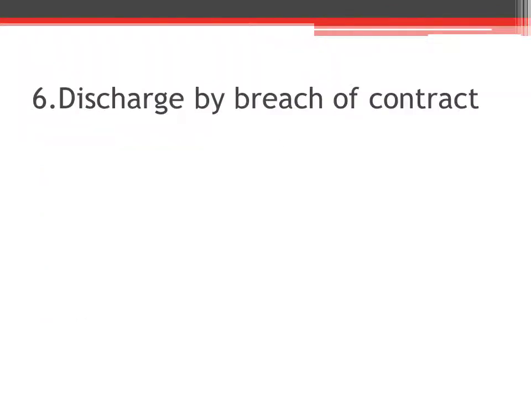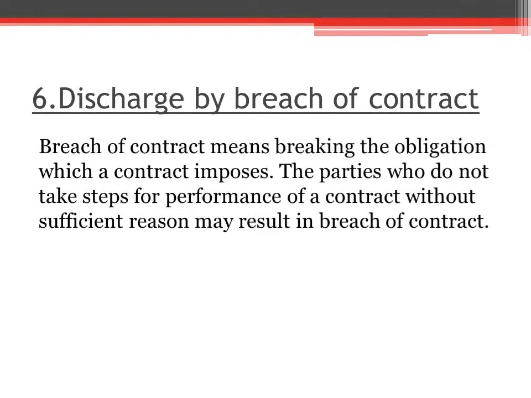The last mode of discharge is discharge by breach of contract. What is breach of contract? Breach of contract means breaking the obligation which a contract imposes. Failure of a party to perform his obligations under a contract is called a breach of contract.